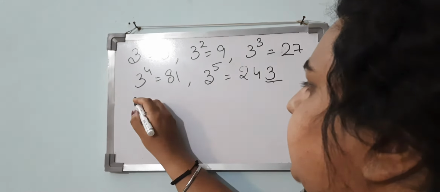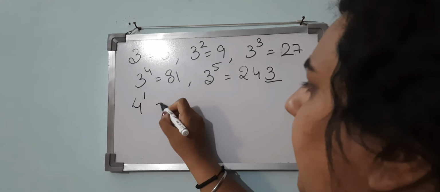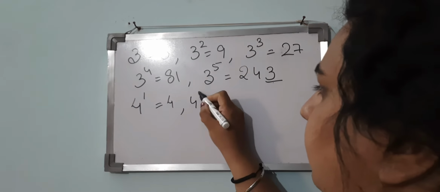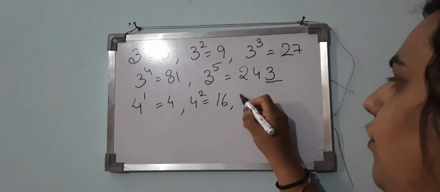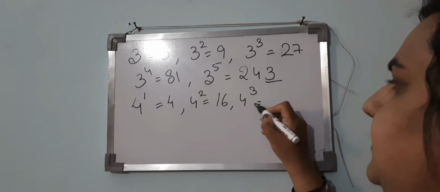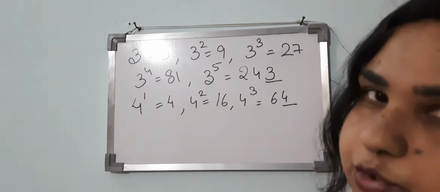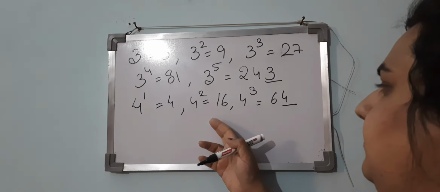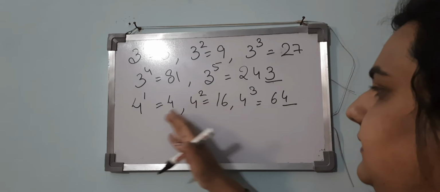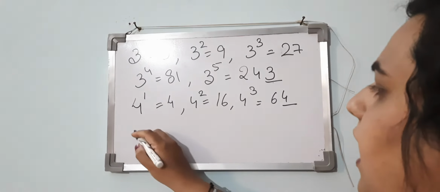Now what is the cyclicity of 4? 4 power 1 is 4, 4 power 2 is 16, 4 power 3 is 64. So the cyclicity of 4 is 2, as after 2 multiplications we again get the same number 4.